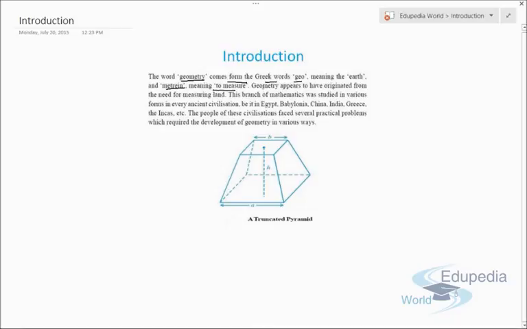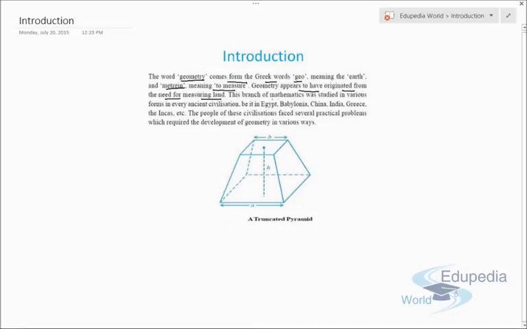Now geometry appears to have originated from the need for measuring lands, because they had to build big forts, as you must have seen in various parts of the Indian subcontinent, and they had to measure the volume of big tanks or big storehouses where they could store grain. So all of a sudden they had to use geometry indirectly or directly. So that's actually the importance of geometry.